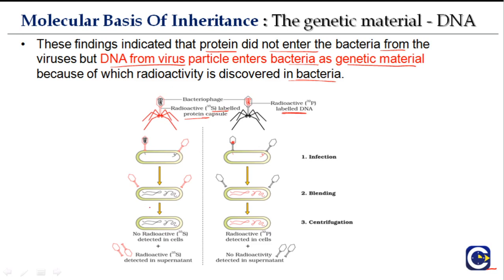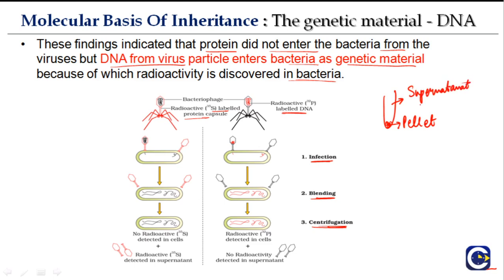So let us look at this half first. This bacteriophage will come here, and as a result it will release the genetic material. And what is the genetic material here? We don't know. At that time they did not know. So it released the genetic material, and then what they did was centrifugation. The first step is infection: the virus comes and infects. Second is blending, which separates the virus from the bacteria, and then you centrifuge. Whenever you centrifuge, you have two components: one is the pellet and the other is the supernatant.